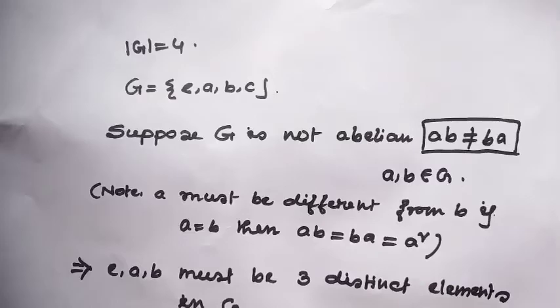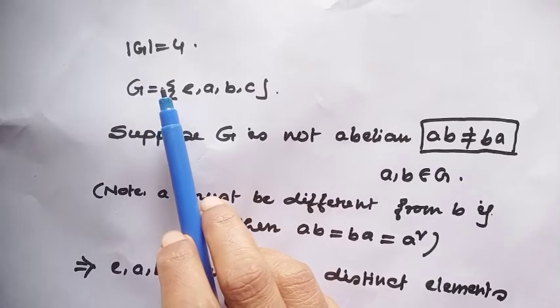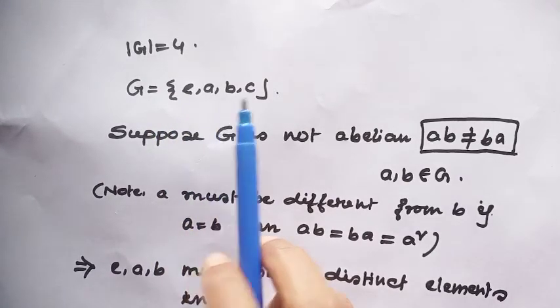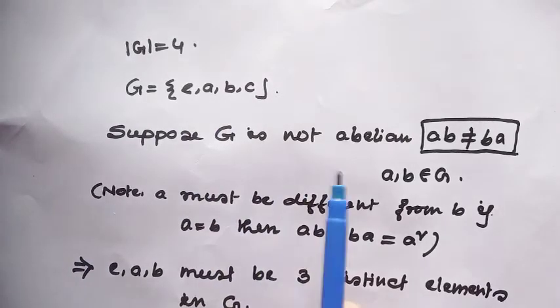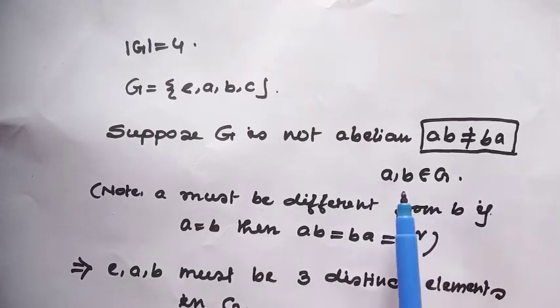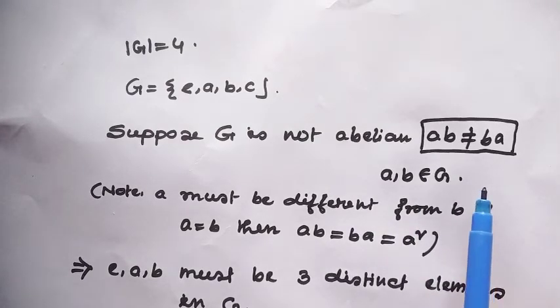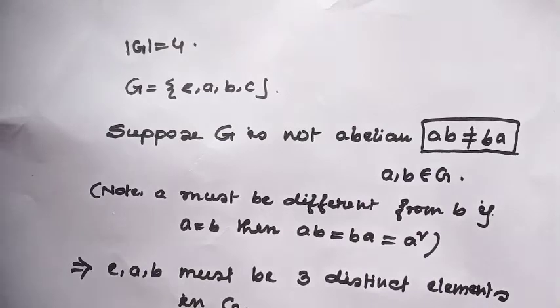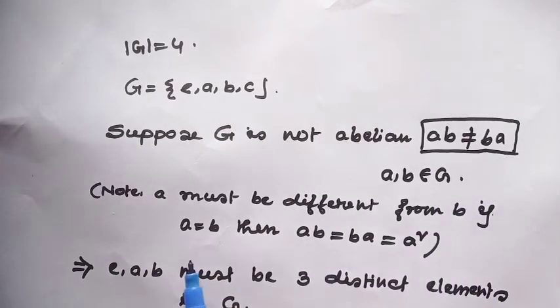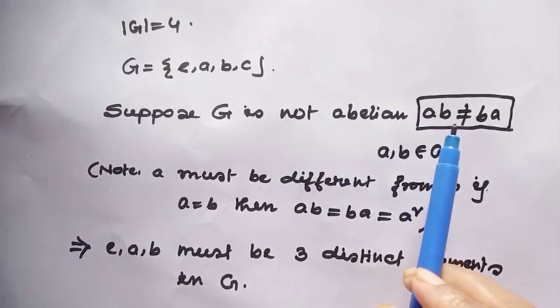Okay? Well, now let's consider the order of G equal to 4. That means G contains 4 elements E, A, B, C. Suppose G is not abelian. That means AB is not equal to BA for some A, B in G. And A will always be different from B, because if A equals B, then AB equals BA, which is A squared, but I have assumed G is not an abelian group.